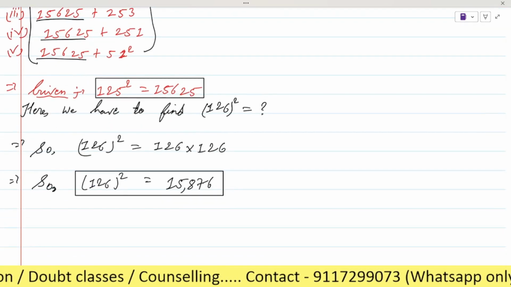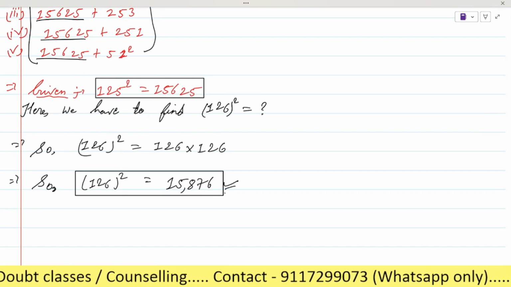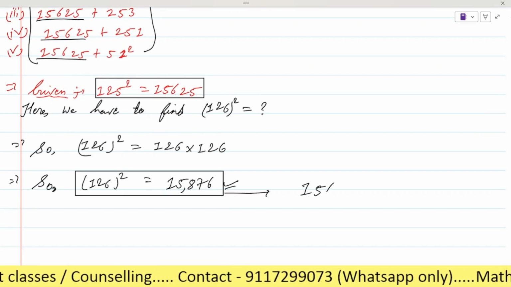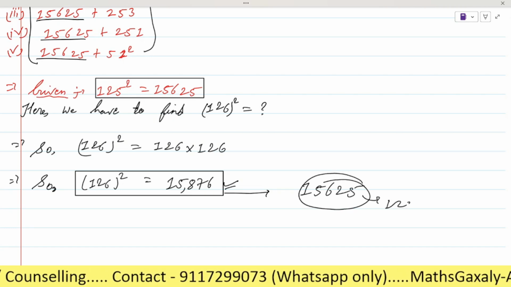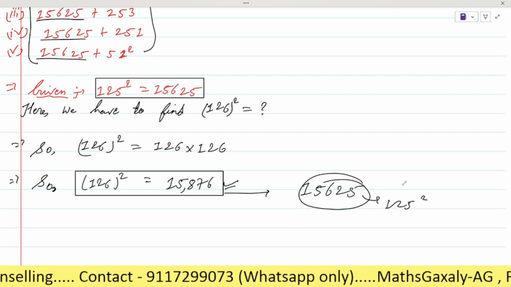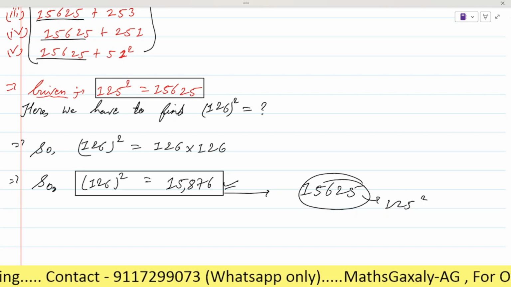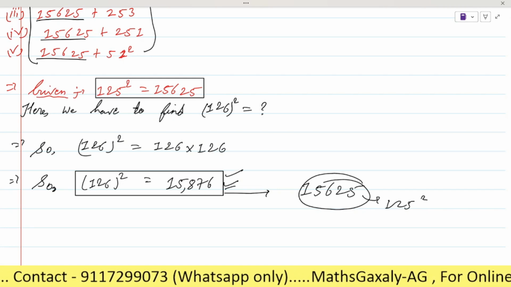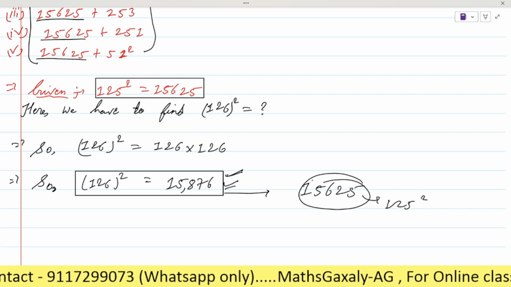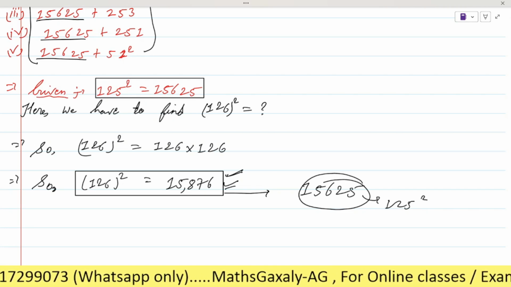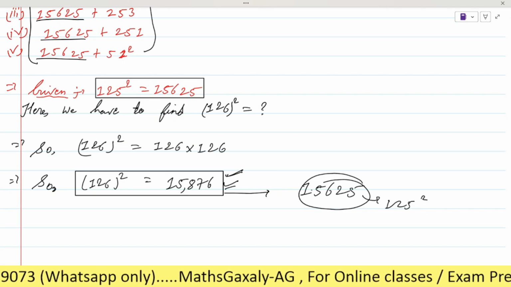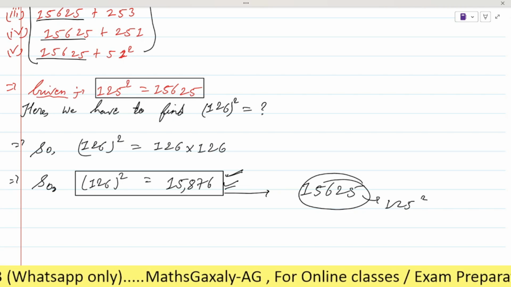When you see the options, you will get that this result is greater than 15625, which is the square of 125, right? Is it clear? This result is greater than the given one. It means when we subtract these two numbers, we will get the extra number.